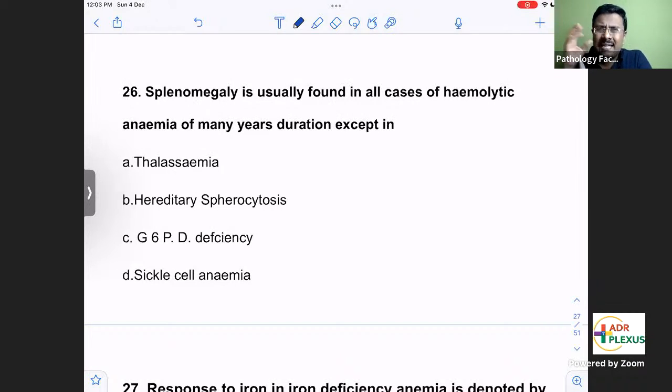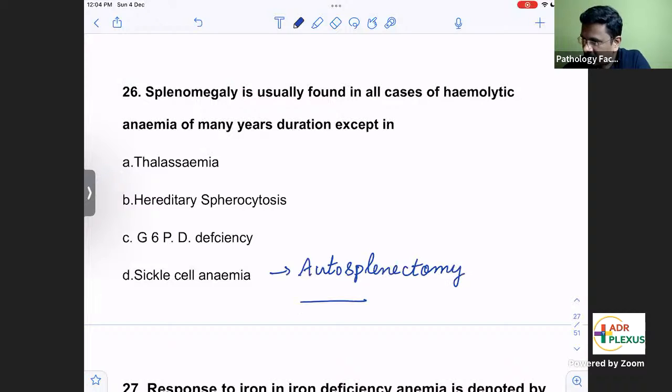So in later stages of sickle cell anemia, only splenic scar tissue will be there. The spleen would have gone for autosplenectomy. So in sickle cell anemia, remember autosplenectomy.